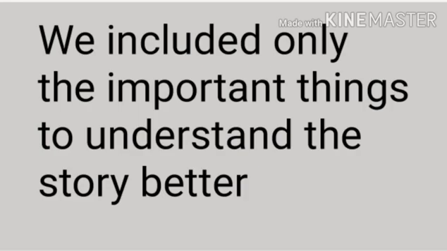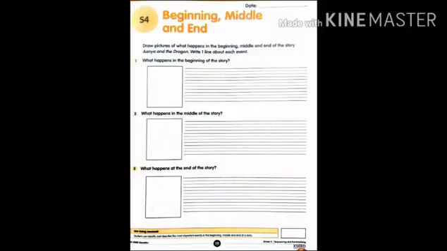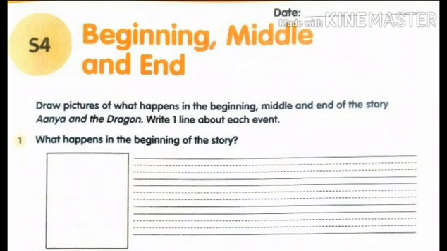Now let us see our volume. Just open your volume, children. Can you see the volume page number 19? Yes. Now see the first question: what happens in the beginning of the story? You can draw the pictures, and you can write a sentence based on what happened in the beginning. You can complete it by writing one or two sentences which are really important from the beginning of the story.